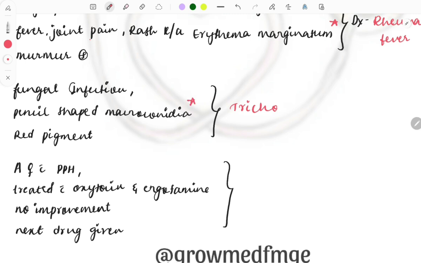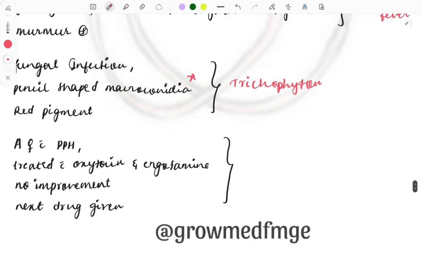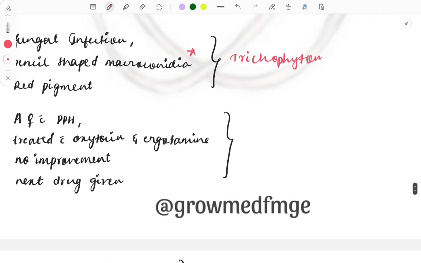So whenever you see this thing, a one liner question can also be asked, so let me first write it down. Trichophyton. Yes, so a one liner question can also be asked in this, that they'll simply ask that pencil shaped macroconidia is seen in which of the following dermatophytes, or they can give the image also of this pencil shaped. Okay, so these images have also been discussed in my YouTube channel with the name of mycology, so you can have a look at all the fungal infections there. So yes, this is the Trichophyton.